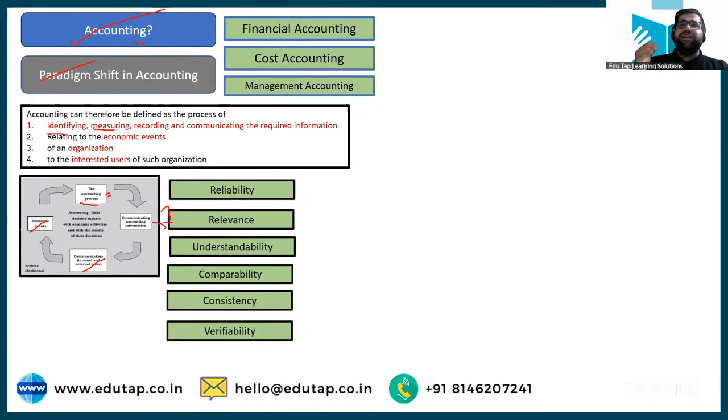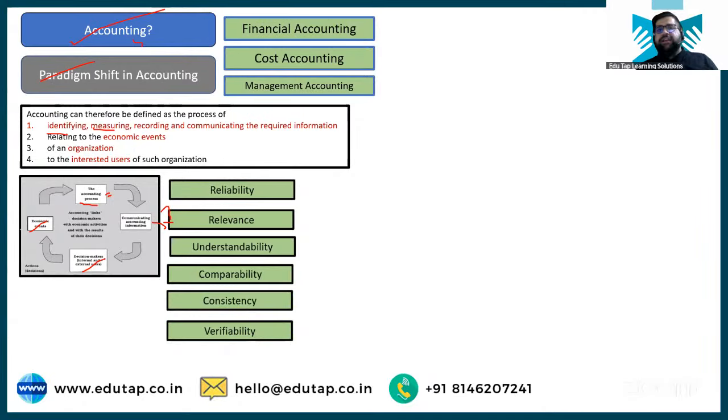Then we discussed certain features or characteristics. Now, if I say reliability, relevance, understandability, comparability, consistency, and verifiability, are these quantitative or qualitative features of accounting? Yes, these are qualitative, right?